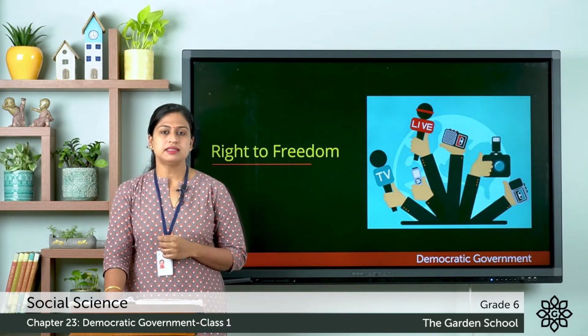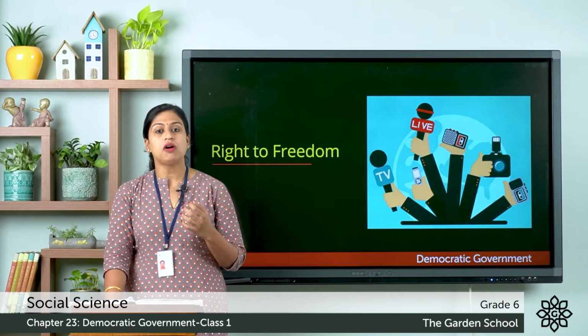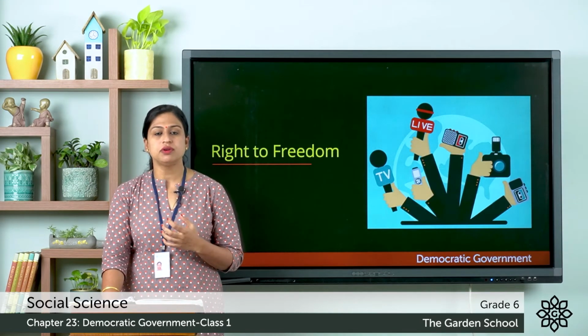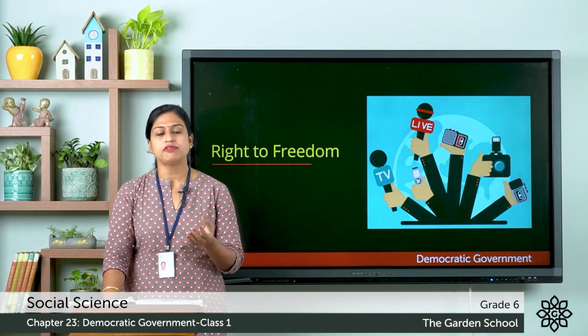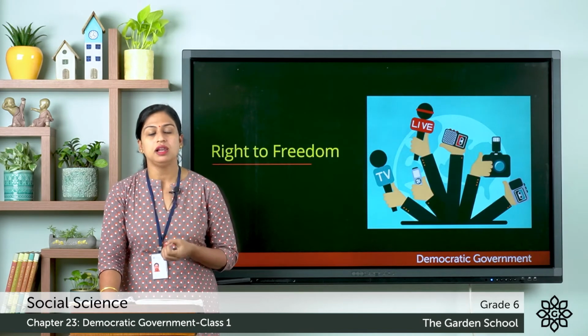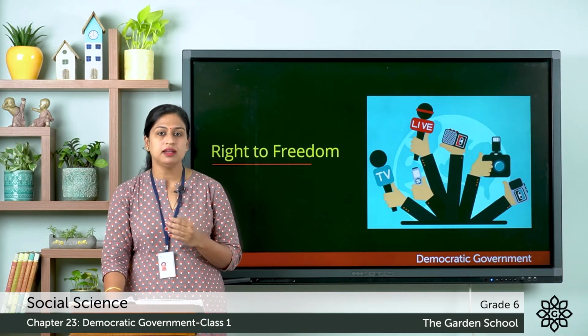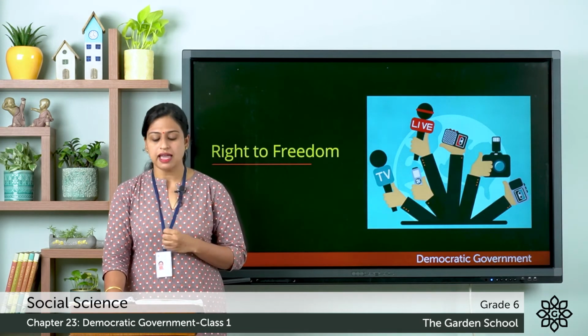The second thing is that people should not vote for the candidate before reading or understanding his or her manifesto. So, here manifesto is a public declaration of aims and policies of a political party or of an individual before the elections. So, people before voting must understand the manifesto of a political party or of a candidate.